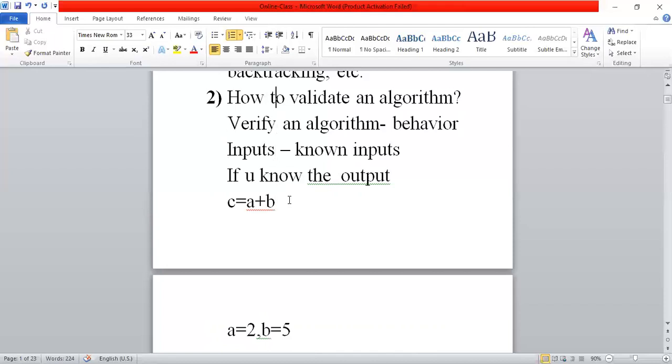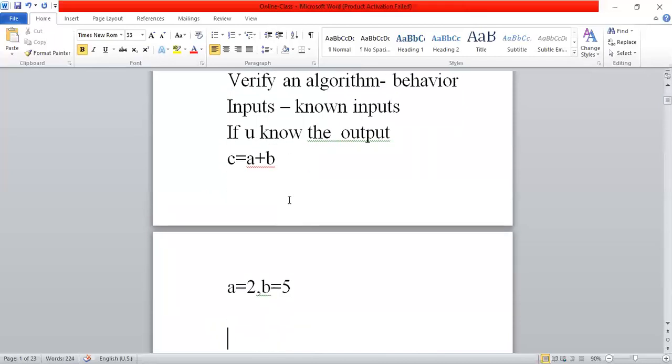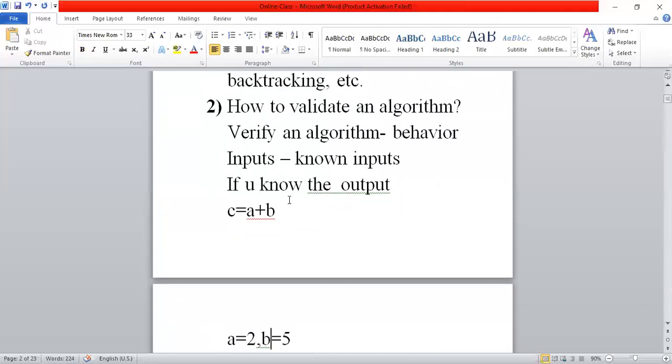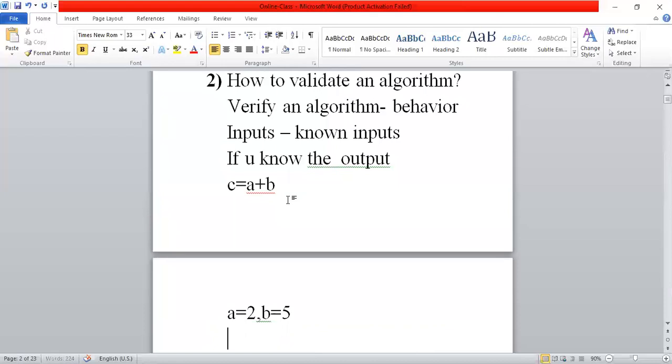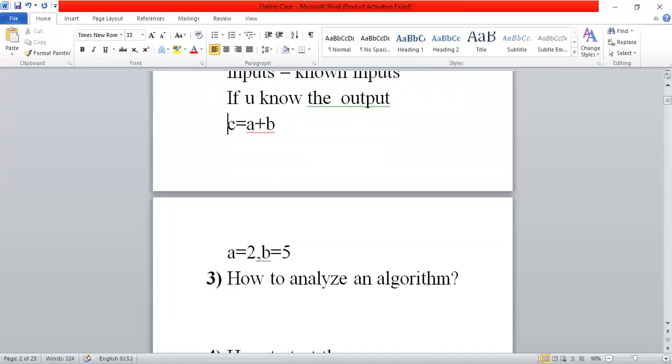So after writing the algorithm, we should verify the behavior of the algorithm, and from this particular step, we get the assurance that the algorithm is working properly. From the second step, we get the algorithm behavior, and from the second step itself, we get the assurance that the algorithm is working properly. So in the first step we wrote an algorithm. In the second step, we made that particular algorithm available to the second step.